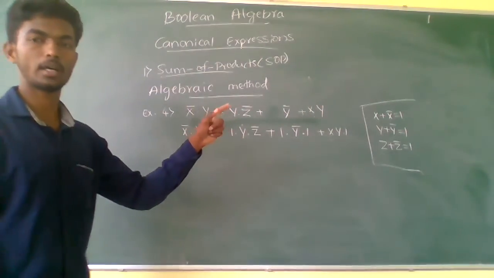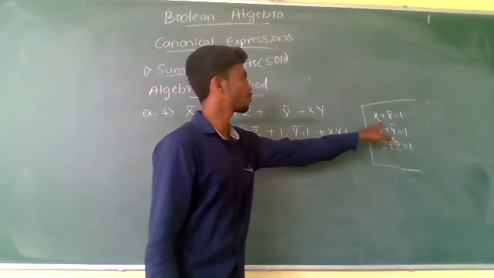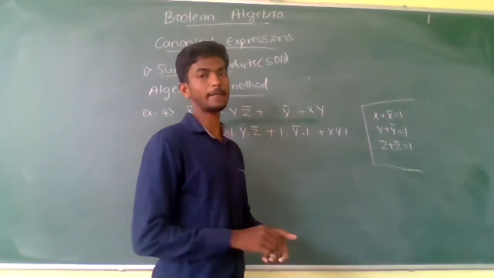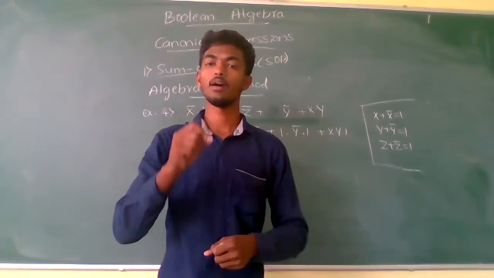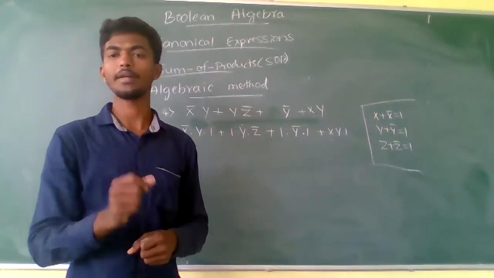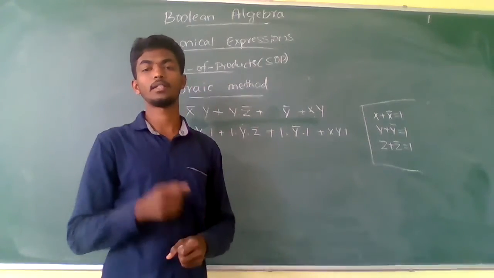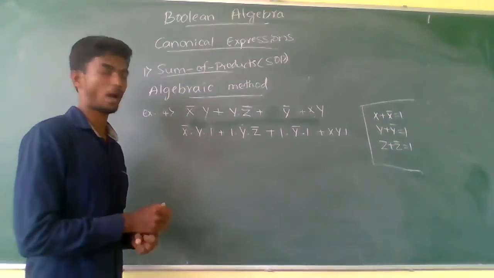It will be like a keynote for substitution. Substitute x plus x complement in the place of 1 wherever x is missing. Substitute y plus y complement wherever y is missing, and substitute z plus z complement in the place of 1 wherever z is missing.